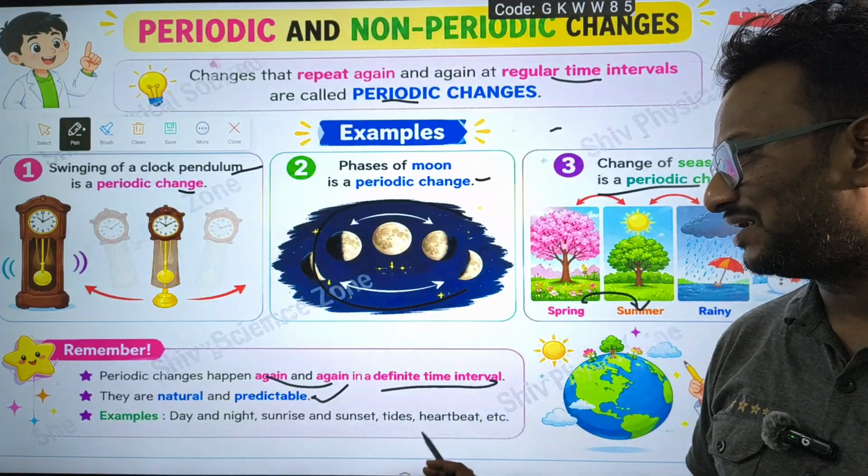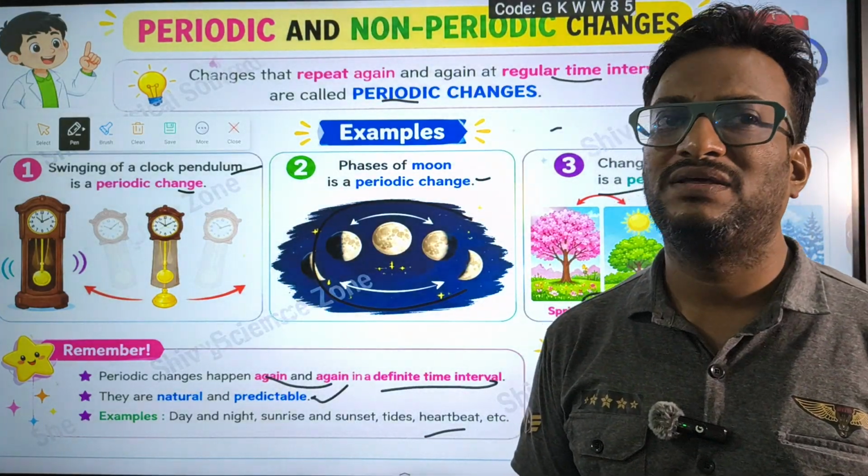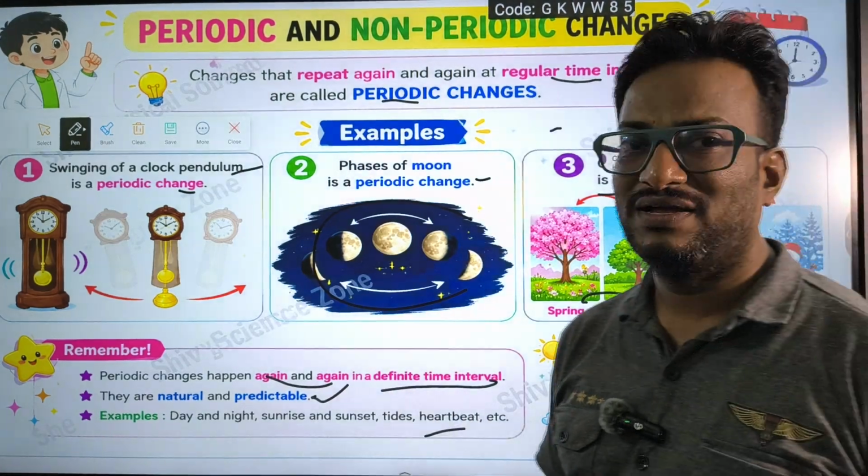Day and night, sunrise and sunset, tides, heartbeat, these all come under periodic changes.